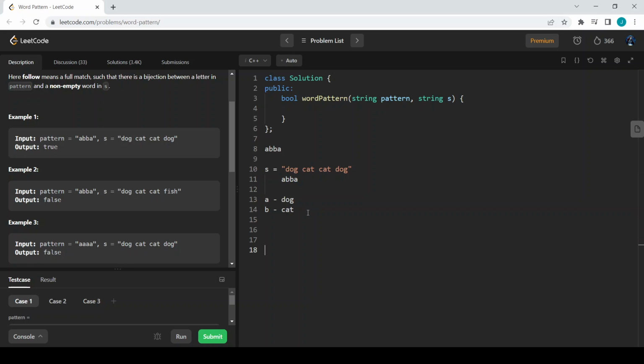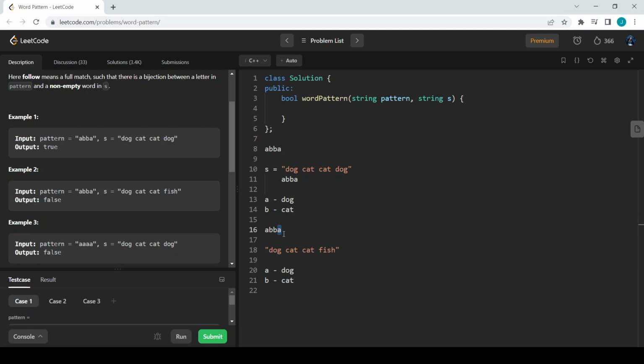So let us see example 2 and analyze the same thing. The pattern is same, A B B A, and the given sentence is dog, cat, cat, fish. If we map A with dog, then map B with cat, then there is another B, but you can see B is already mapped with cat, so again B is mapped with cat only, so there is a bijection, no problem.